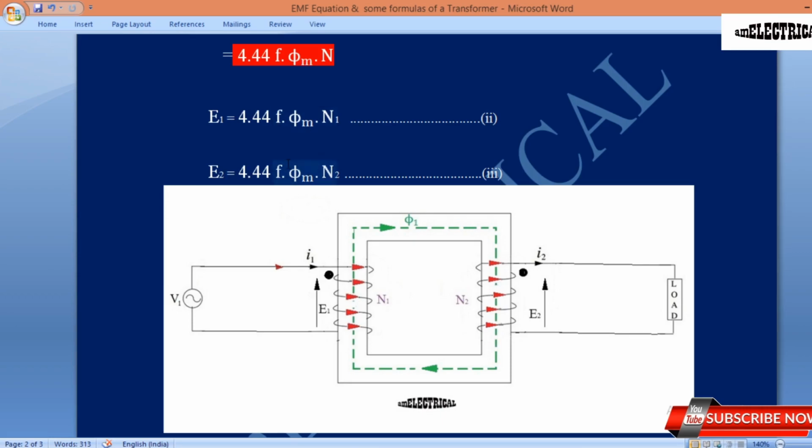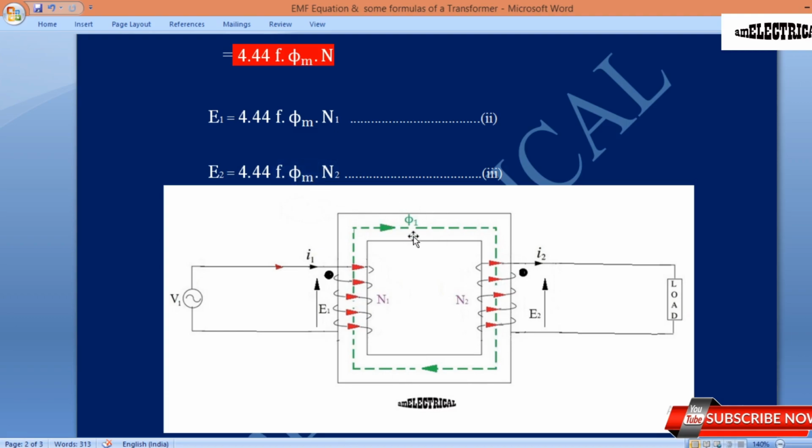Mutual flux phi m, the resultant flux, is constant throughout the magnetic core, it is not changing. The same mutual flux phi m induces the EMF E1 in the primary winding, and when this phi m links the secondary winding, it induces the secondary side EMF E2. The same phi m induces E1 and E2, so it is also not changing.